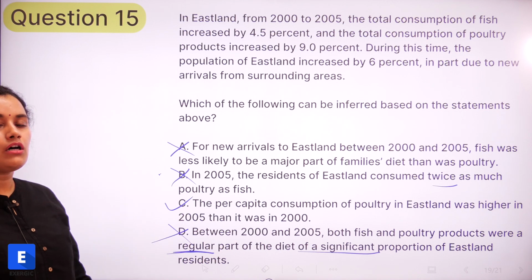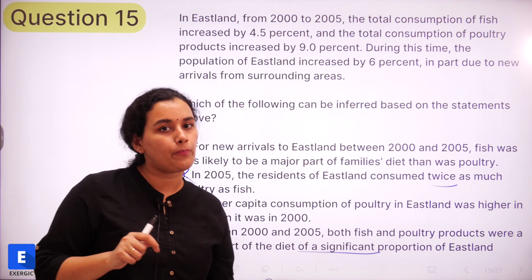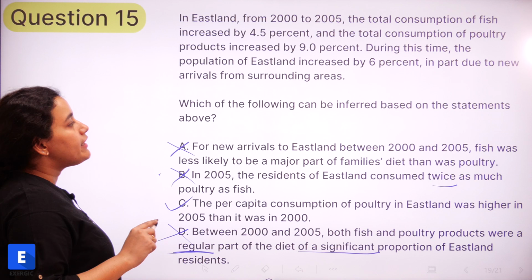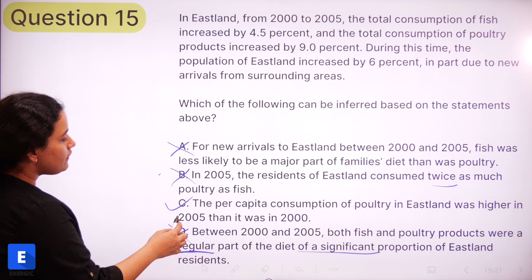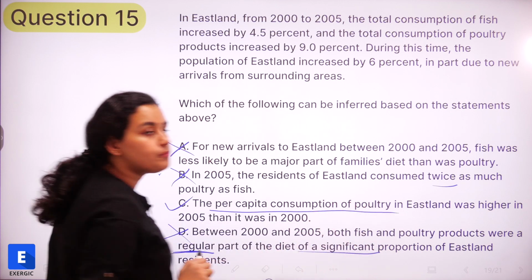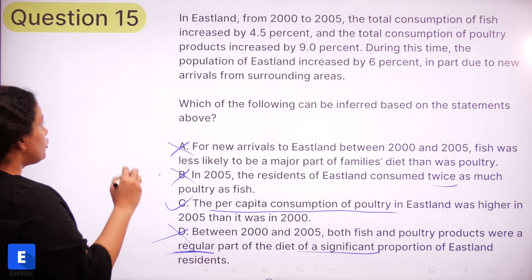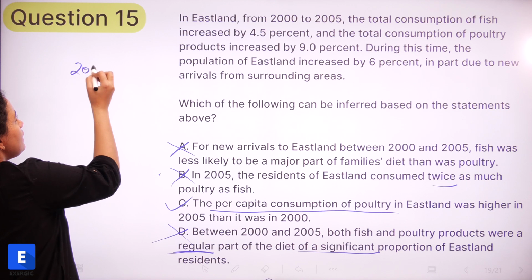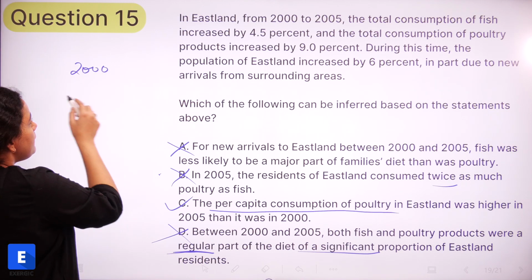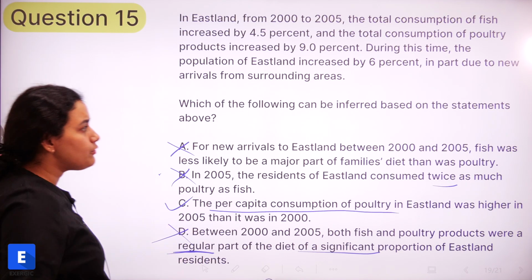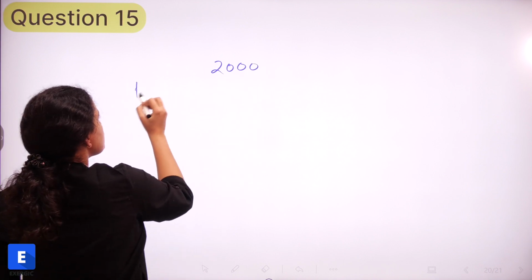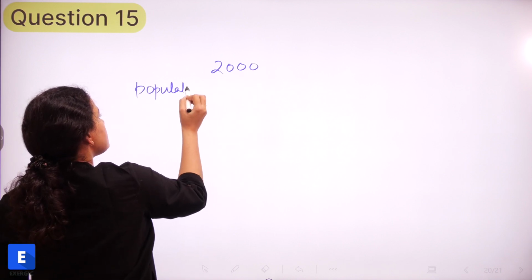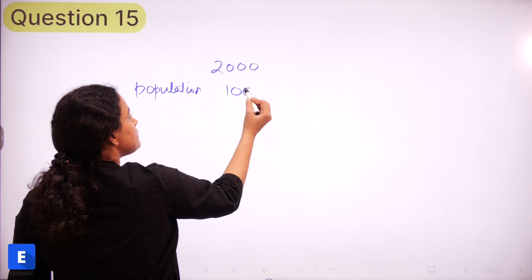But let us also just go through the mathematical approach that I talked about earlier. So here we are going to be assuming values. Here we are talking about the per capita consumption of poultry. So suppose in 2000, the population was, let's say, 1000 people.